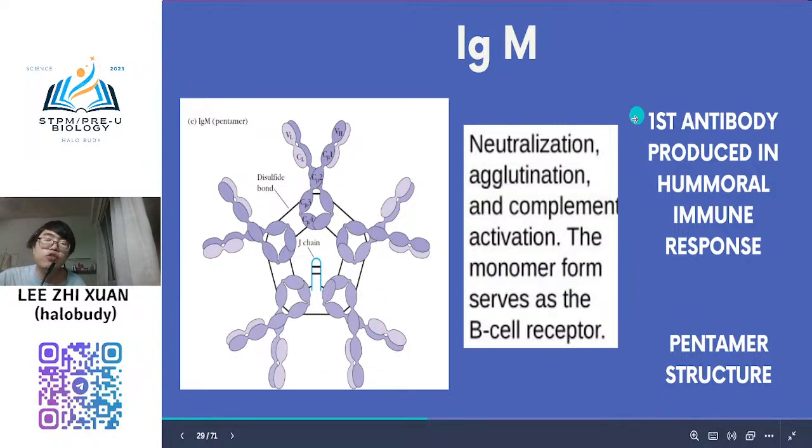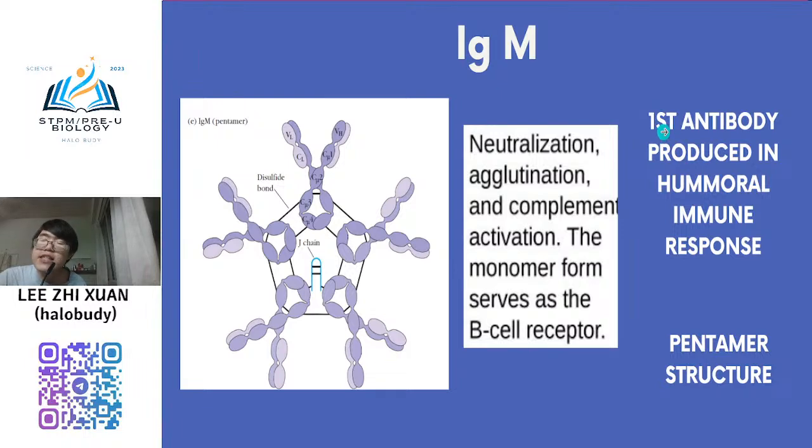So what is the function of IgM? It is the first antibody produced in the humoral immune response. So what is the humoral immune response? This one I will explain later. But you need to know antibody is produced from B cells, right? So when you get an infection, your first antibody produced is IgM. Remember this. IgM is the first antibody produced when you get infection.